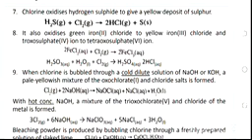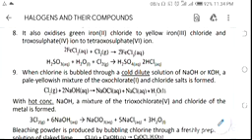Now in H2SO4 it is +6. So there is an increase in oxidation number, and that is another definition of oxidation. Whenever there is an increase in oxidation number, we can also call it oxidation. So by so doing, chlorine has oxidized H2SO3 to H2SO4.